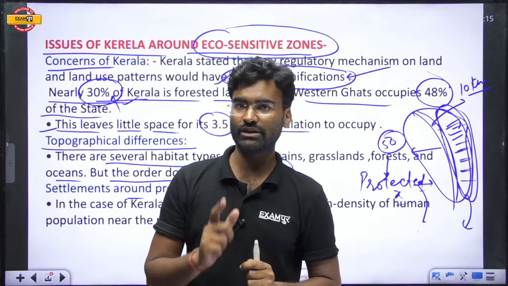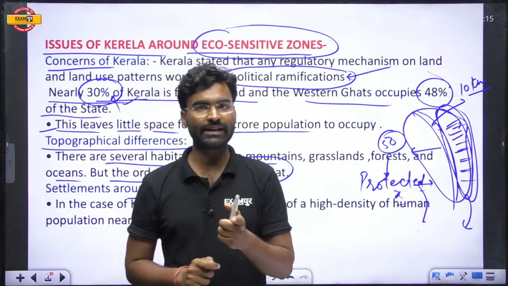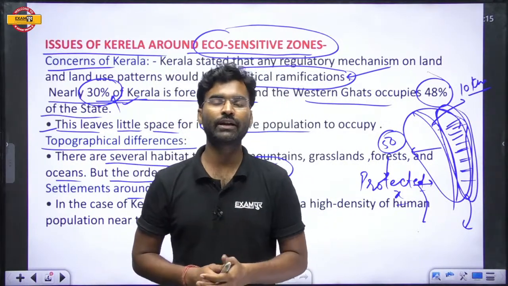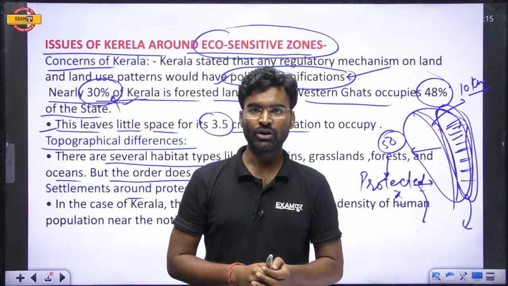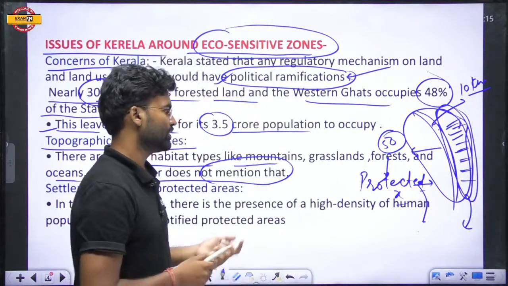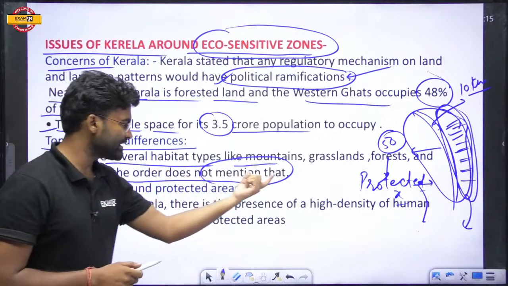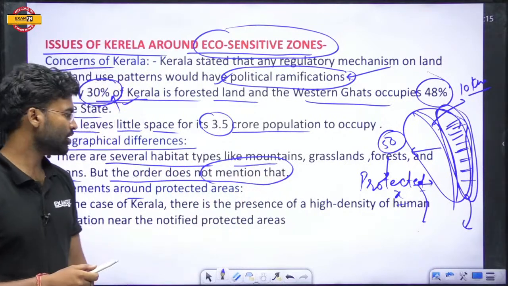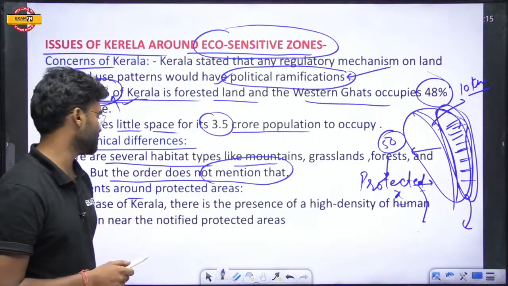If the condition is not the same, then you cannot implement the same rule at all places. So it is not feasible. So it is a drawback of this guideline or this direction of the Supreme Court.